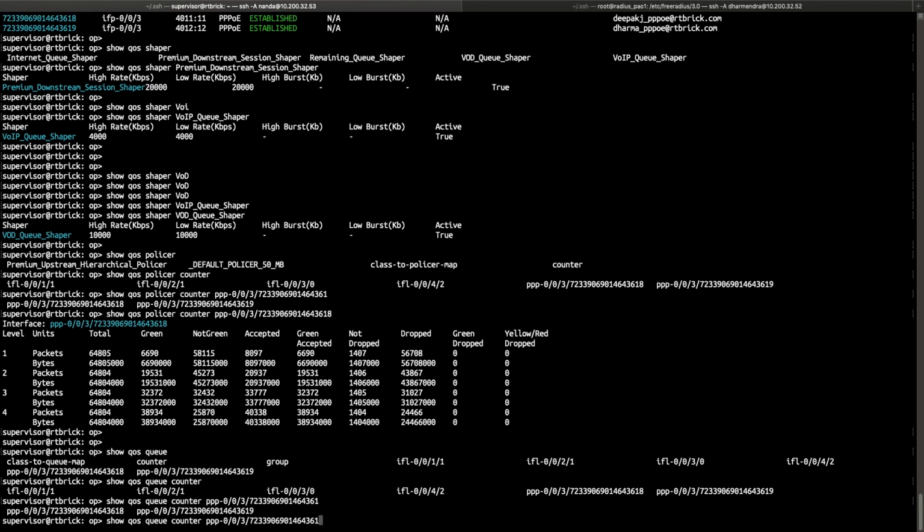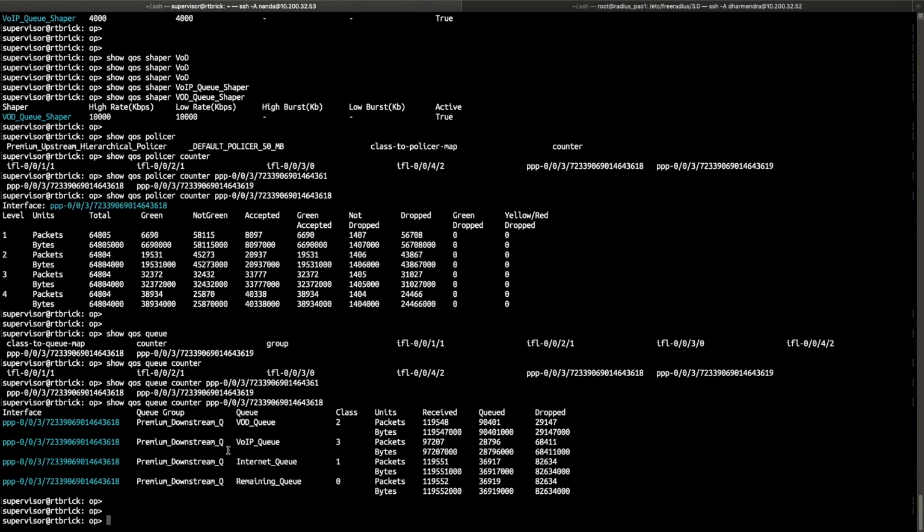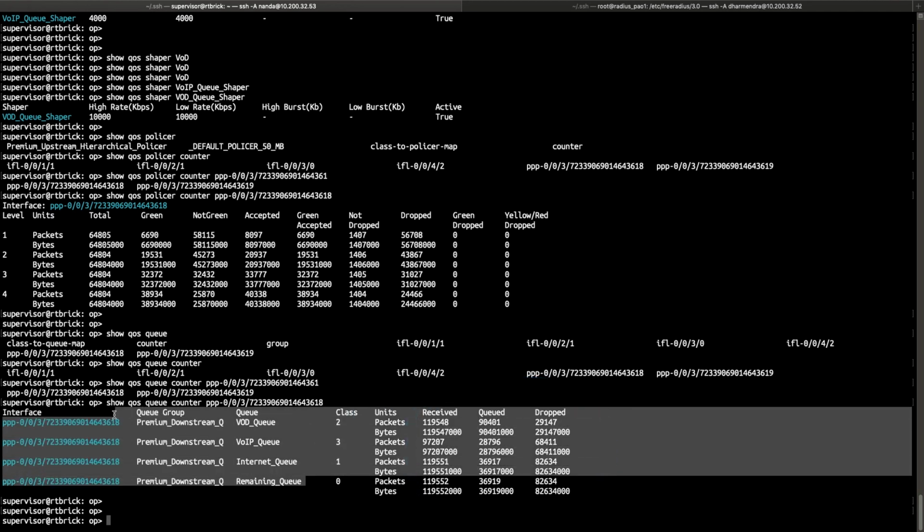If you look at the same subscriber, we can see against each queue that the traffic is received, it is getting queued, and whatever is exceeding is getting dropped. So the drop counter is incrementing, the queued counter is incrementing, and the received counter is incrementing for all the 4 different queues that we have configured.